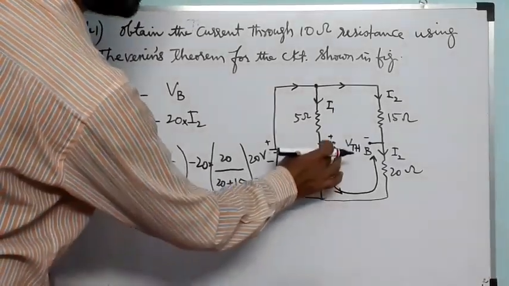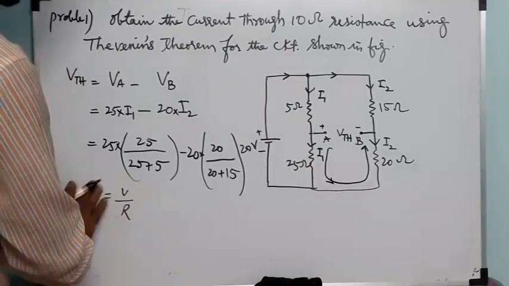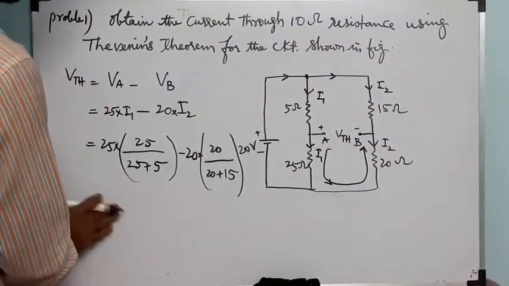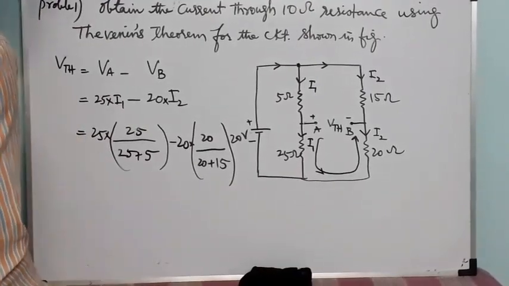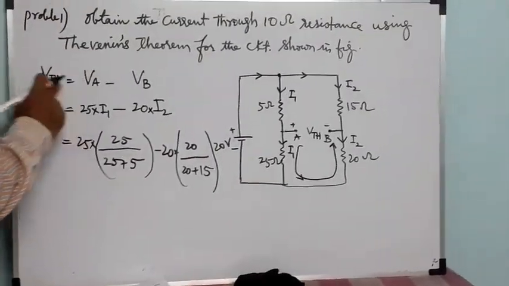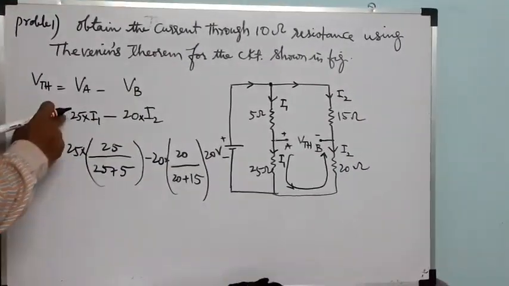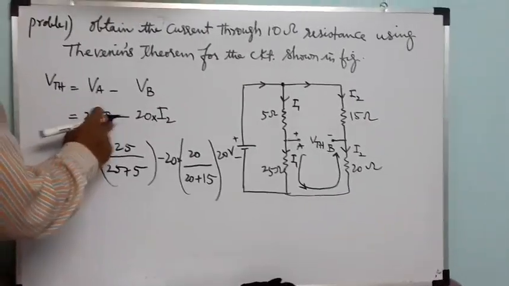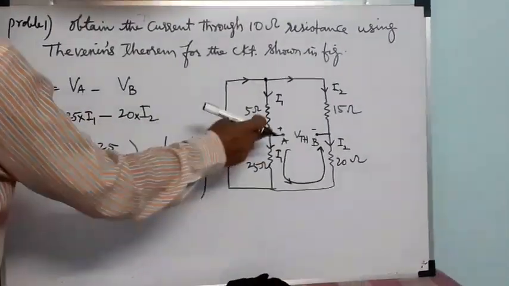Voltage by resistance. Here VTH is equal to, once again, VA minus VB. So 25 into I1 and minus 20 into I2.